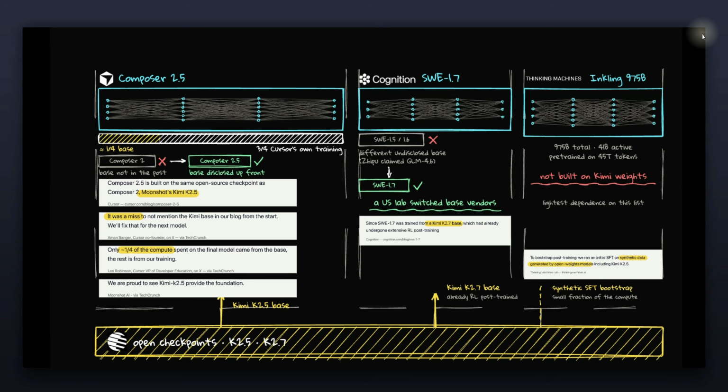In fact, I covered Inkling from Thinking Machines in my previous video. They used Kimi 2.5 for synthetic data generation to train their Inkling model. So Kimi creates some really amazing models, which are often mid-trained with mid-RL, and they are really great candidates for further post-training. So if you have compute to post-train a 3 trillion parameter model, I think this is going to be a really interesting base for some really interesting models.